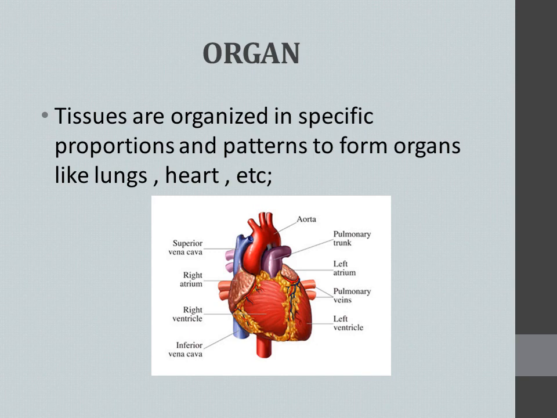For example, heart is an organ, lungs are an organ, kidney is an organ, bone is an organ. So here a group of tissues is organized to form an organ.